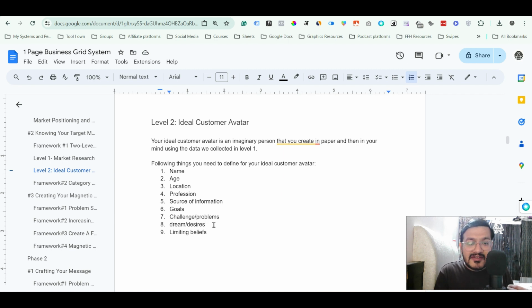So desires and dreams are very, very powerful, and when you know about these things, it actually differentiates you from others, because most people are talking on the surface level, they are not going deep into dreams and desires. But when you know dreams and desires, and when you integrate these things well in your marketing, in your products, in everything, in your content, you actually stand out, you build the trust, you build the emotional connection with your audience, and this is how you will be able to not just convert them into your customers, but